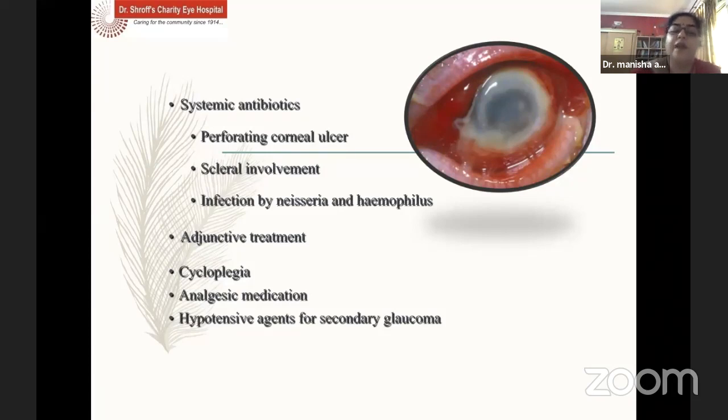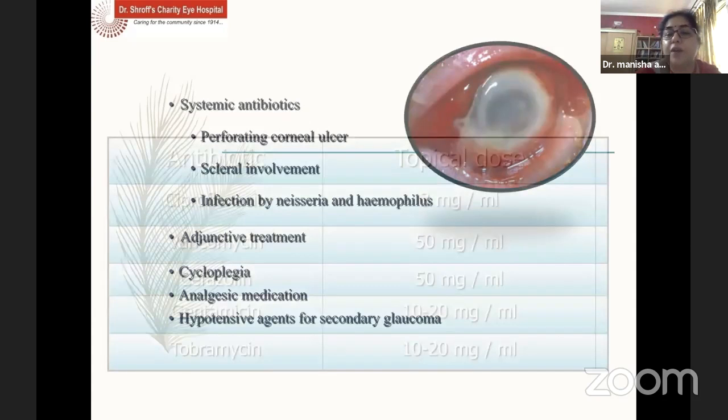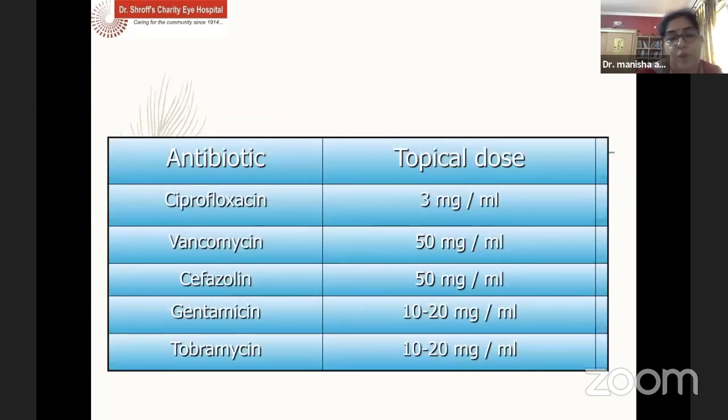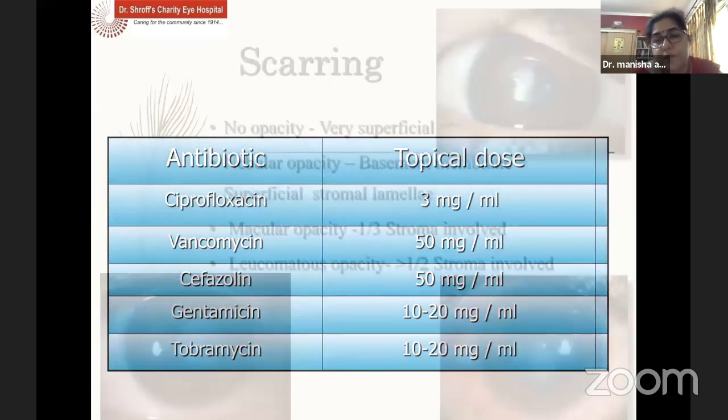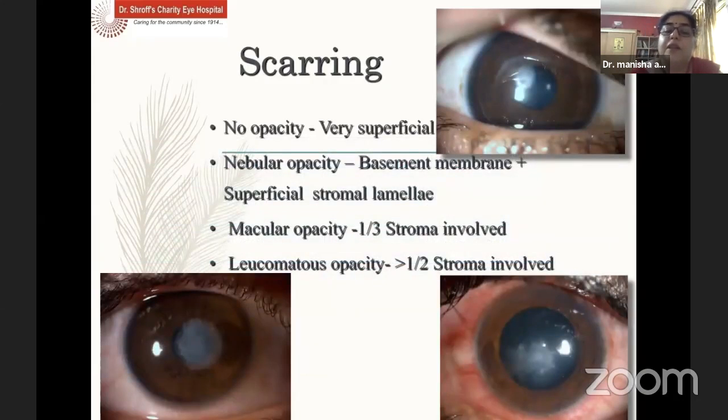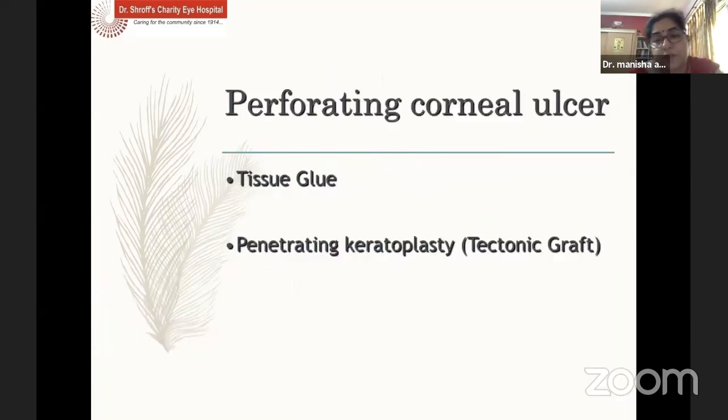Adjunct treatment along with antibiotics should be cycloplegics, analgesic medications if the patient is in a lot of pain, and if we are suspecting or the patient is having secondary glaucoma, we need to treat them with anti-glaucoma drugs as well. So these are some of the dosages of the antibiotics which we give topically, and for which we may have to prepare the fortified medications like vancomycin, cefazolin, gentamicin, and tobramycin. With the treatment, the cornea may scar, which may have very superficial opacity or nebular, macular, and leukomatous opacity, depending on the initial intensity of the bacterial infection.